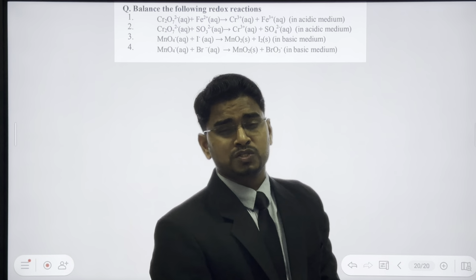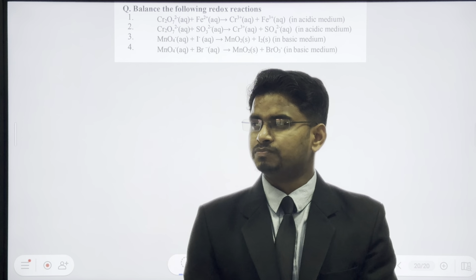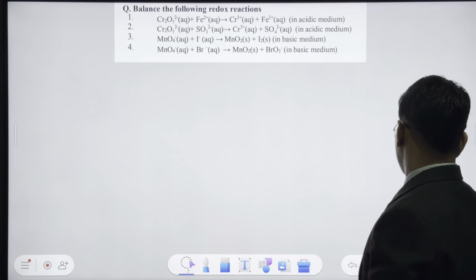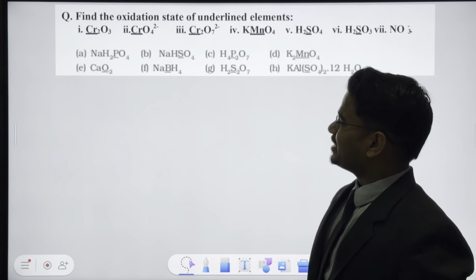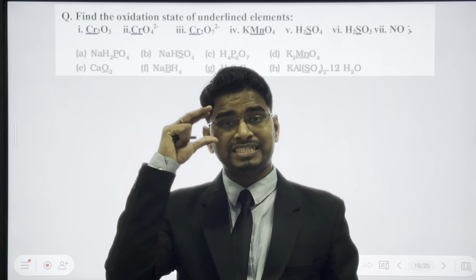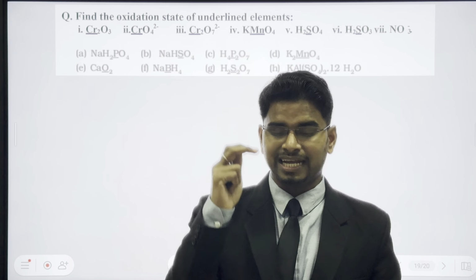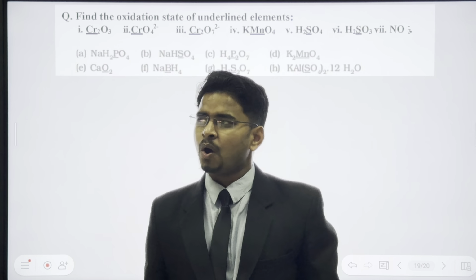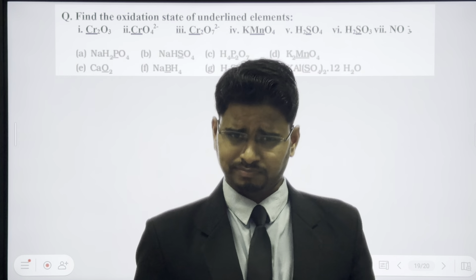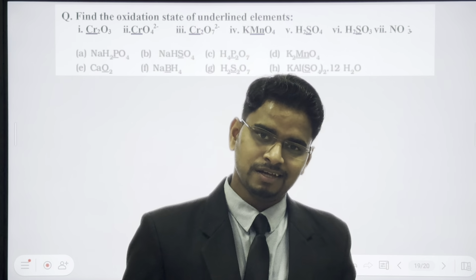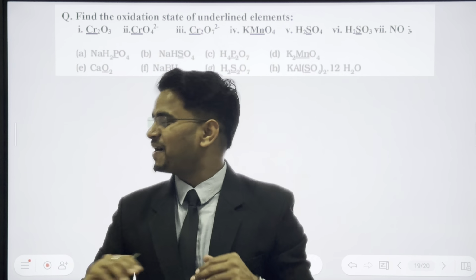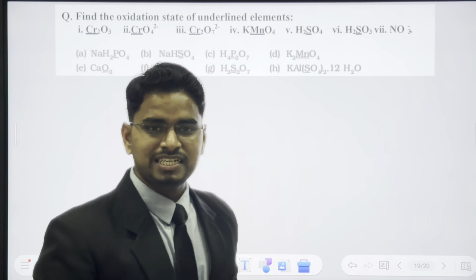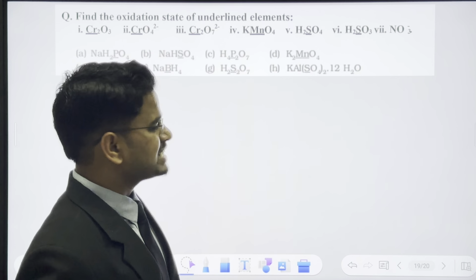We are going to talk about redox reaction. Most of the things I believe we have already done. So we will do two things, guys. We will just understand how to find out the oxidation state, and then how to balance. The rest, I believe you already know what oxidation state and oxidation mean. I'll give you a brief idea about oxidation and reduction, and then we will understand how to balance.